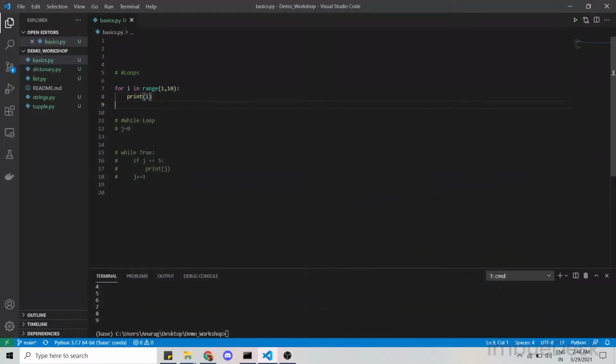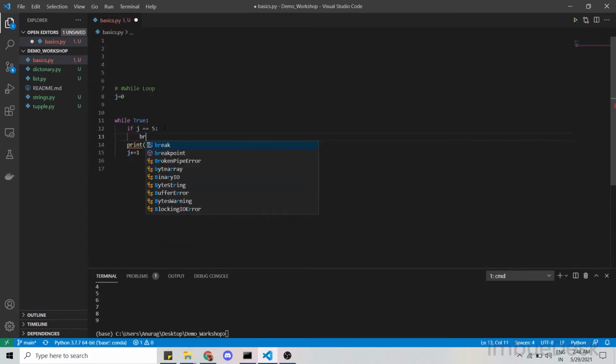Okay, so moving on, let's just remove the for loop. Now talking about the while loop. In the while loop, I have created a j variable from which I will iterate, and it is always true until j equals 5. I'm printing j and incrementing it by 1. So 0, 1, 2, 3, 4 will be printed, and on 5 it will break.